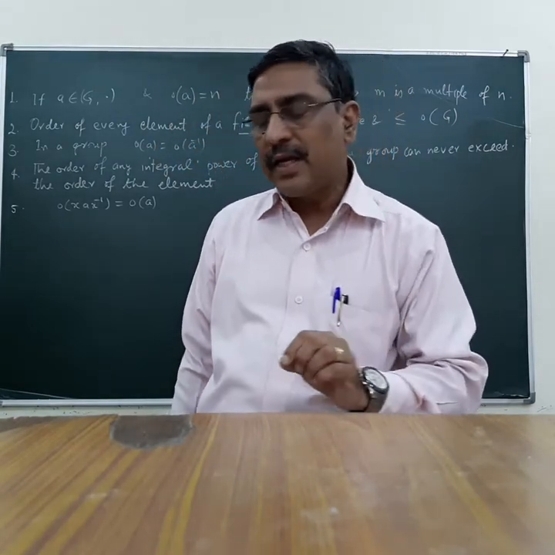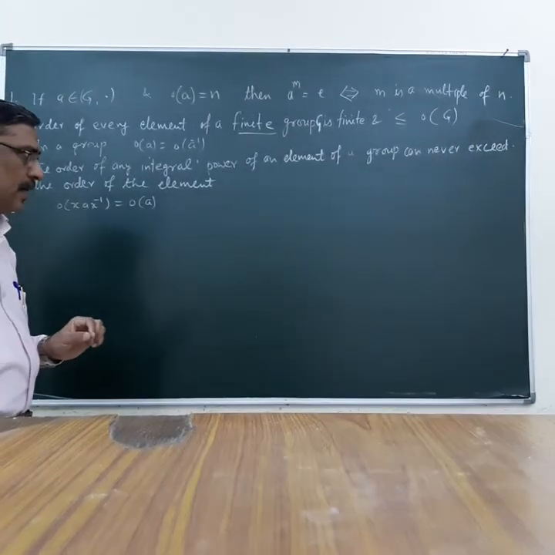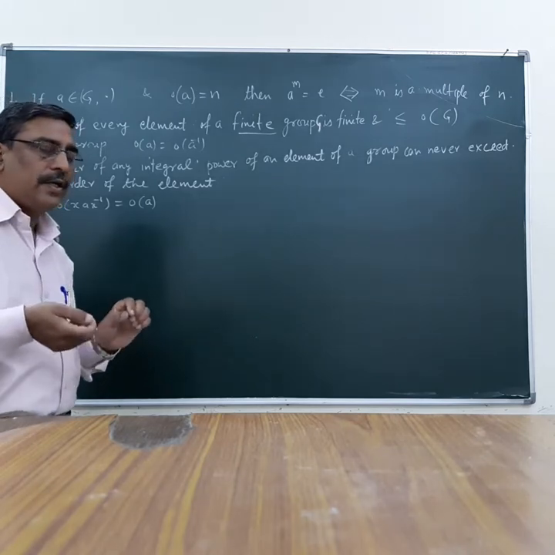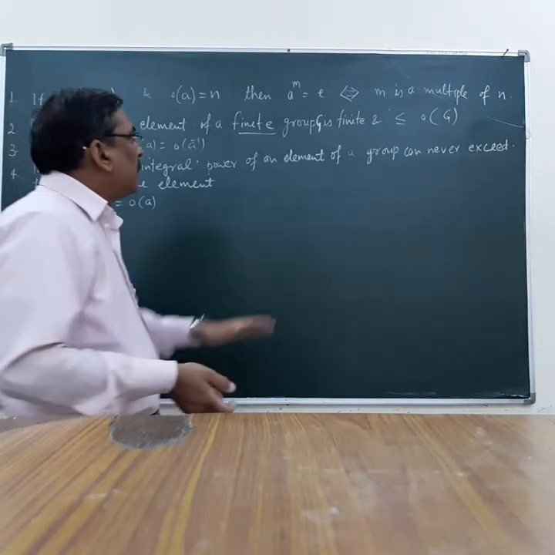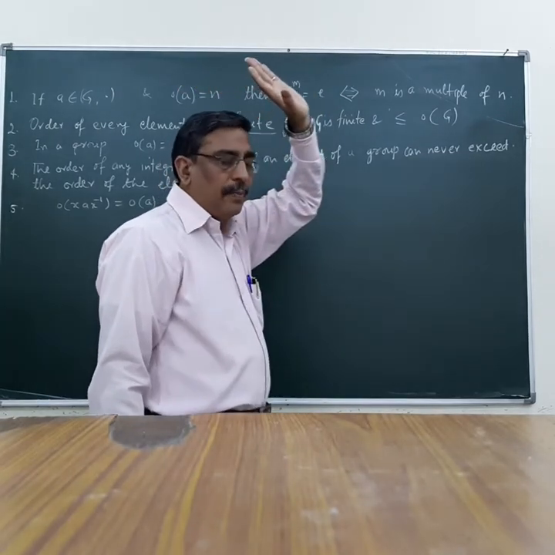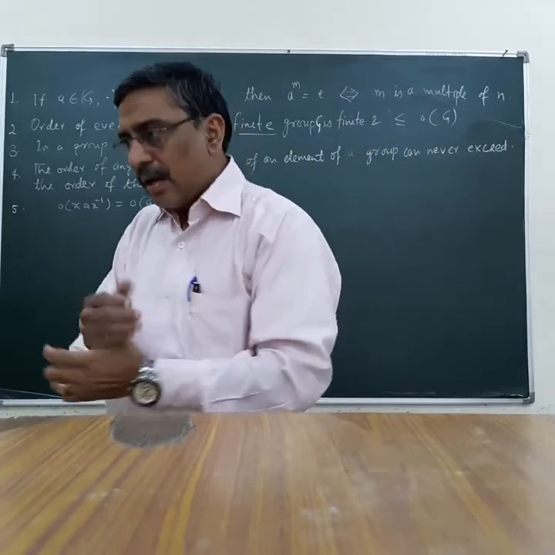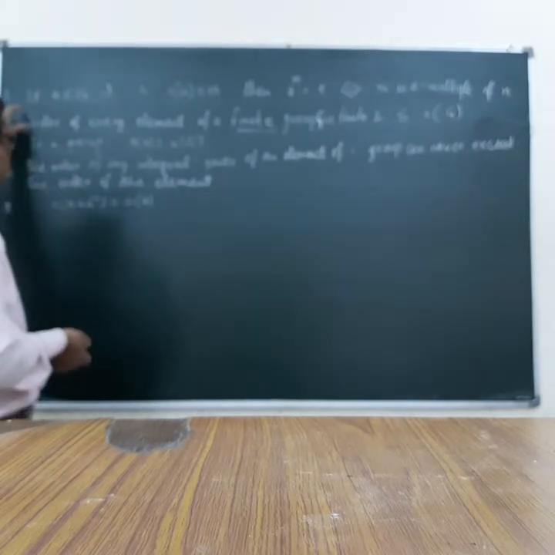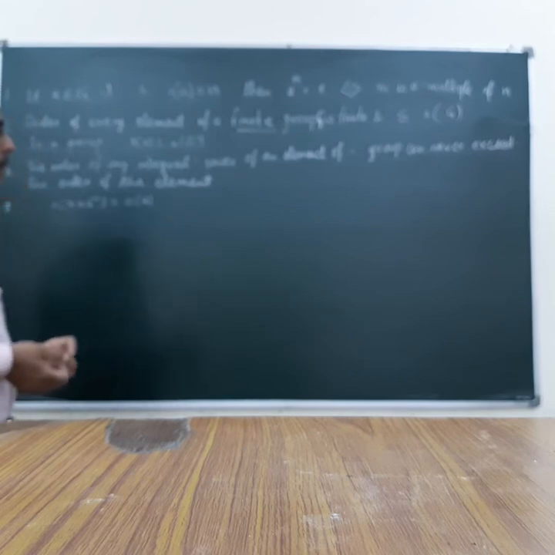Means if we are given an element a in the group G and its order is n, and if a raised to the power m is equal to identity, then naturally m must be a multiple of n. And vice versa, if m is a multiple of n, then a^m must be equal to identity. We proved it by taking an example. Today I am going to take some more results, more theorems for the element of a group.